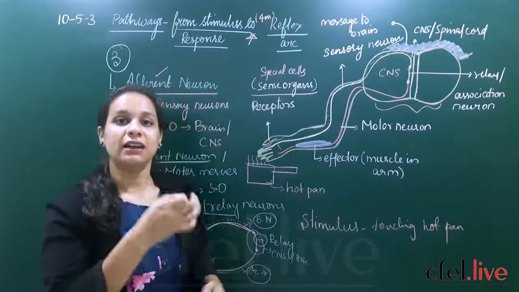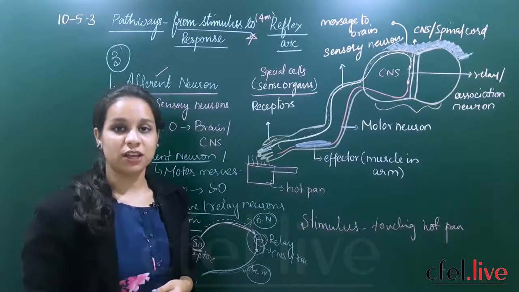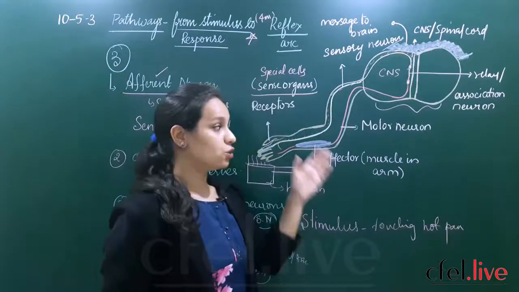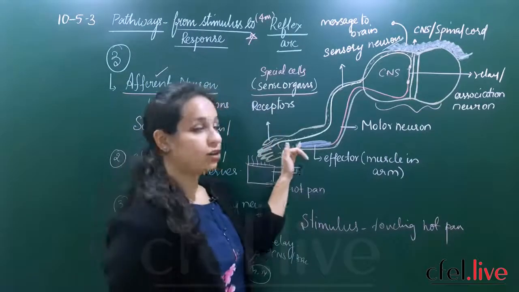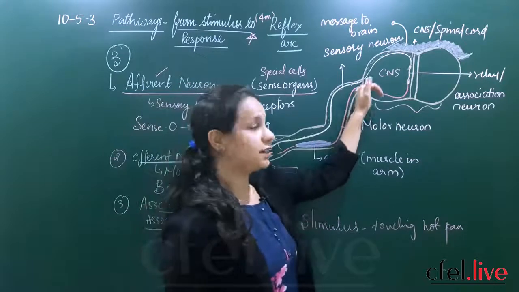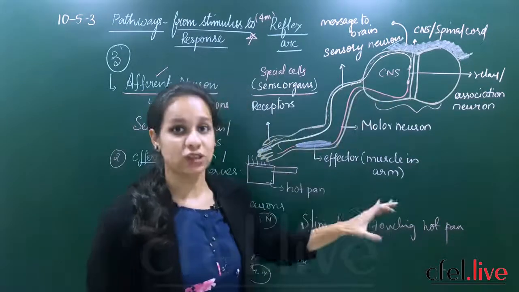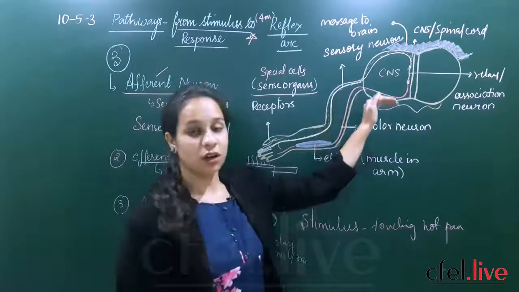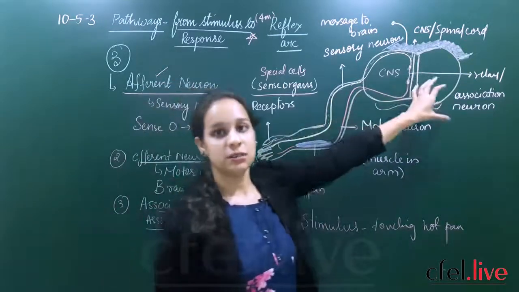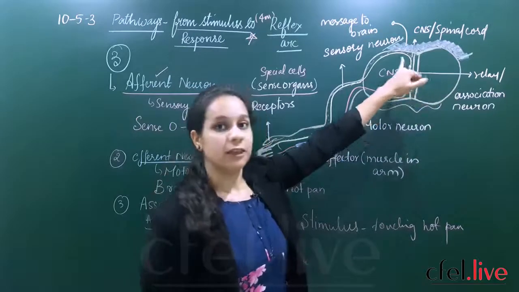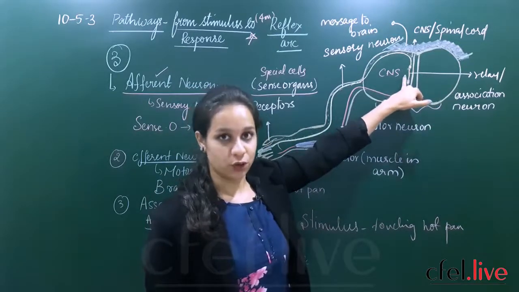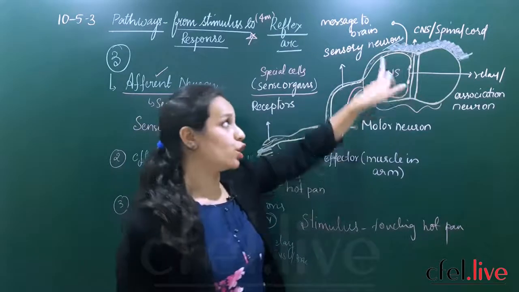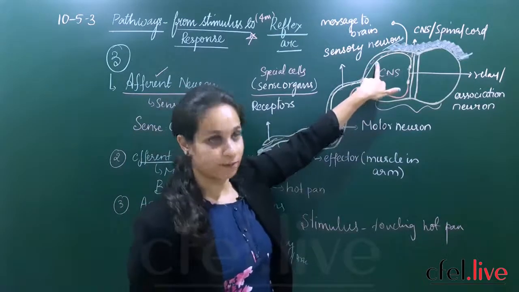Obviously, when there are commands taken from the sensory neuron, they should be interpreted by your brain. So what will happen here? Once the stimulus information is passing through the sensory neuron, the information is carried from your sense organs to your spinal cord, and in the association or relay neuron there will be acceptance of that command which is brought by the sensory neuron.